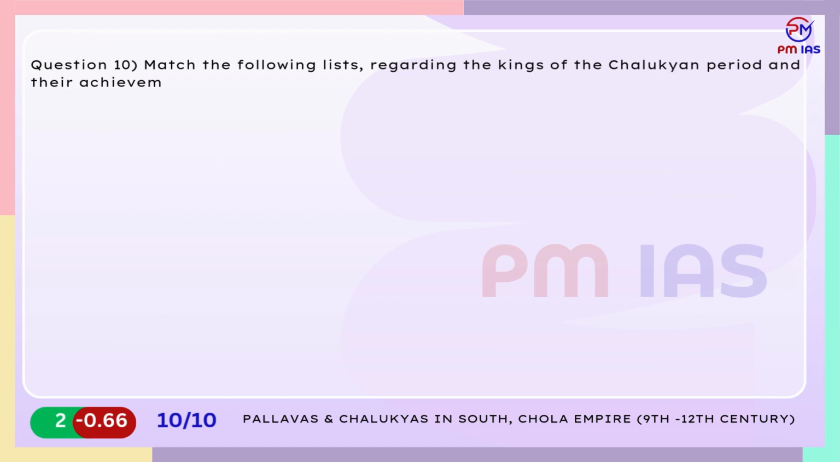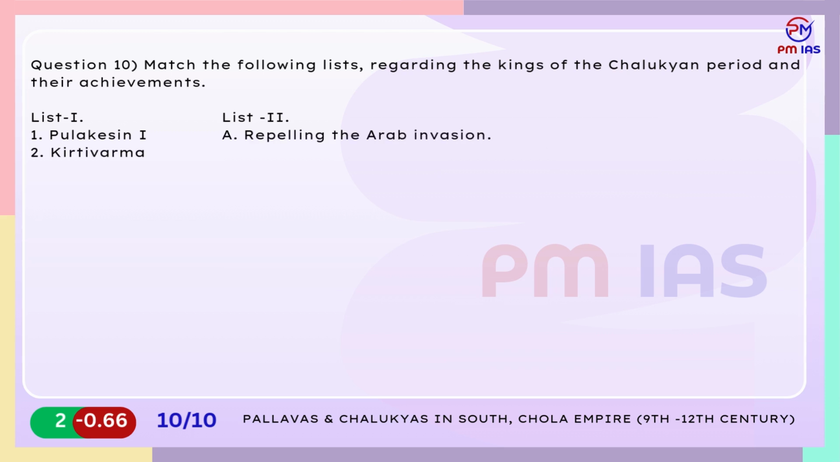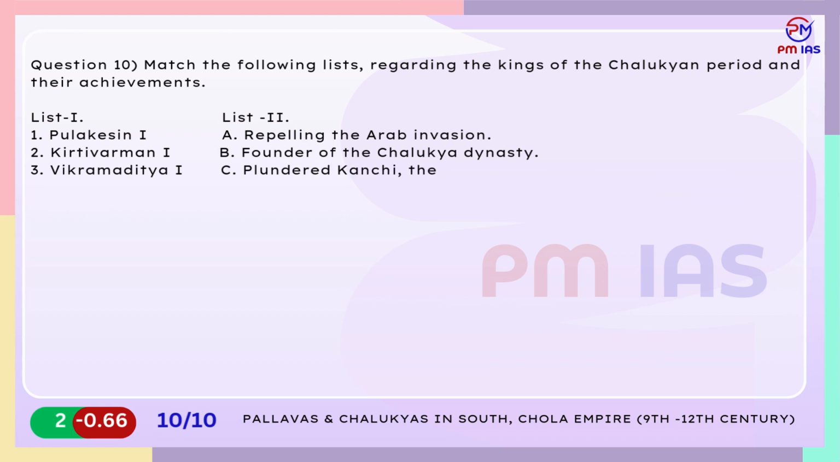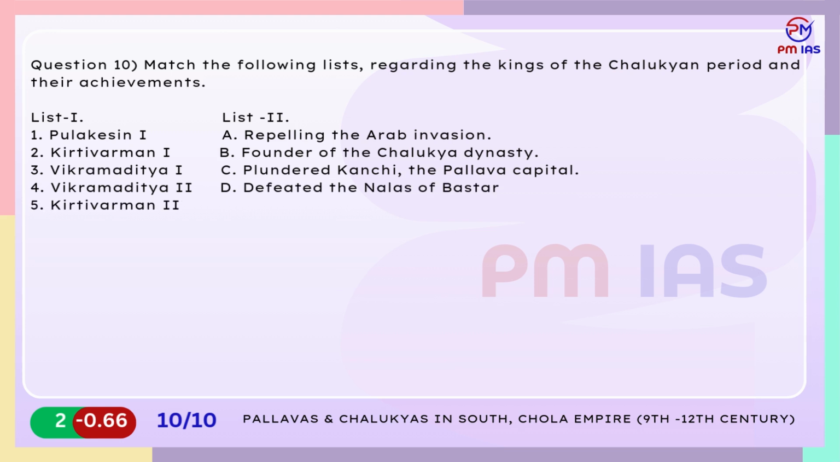List I, list 2. 1. Pulkesin I, A. repelling the Arab invasion. 2. Kirtivarman I, B. founder of the Chalukya dynasty. 3. Vikramaditya I, C. plundered Kanchi, the Pallava capital. 4. Vikramaditya II, D. defeated the Nalas of Bastar. 5. Kirtivarman II, E. last Chalukya ruler who was defeated by Dantidurga. Select the correct answer from the codes given below.